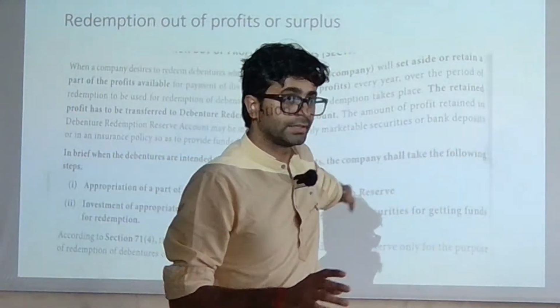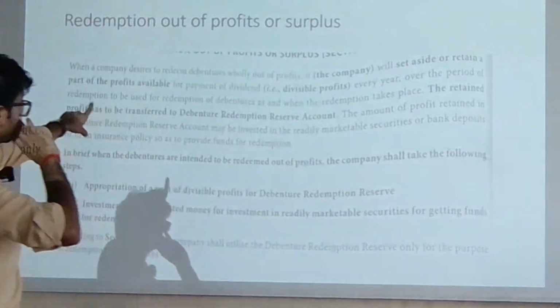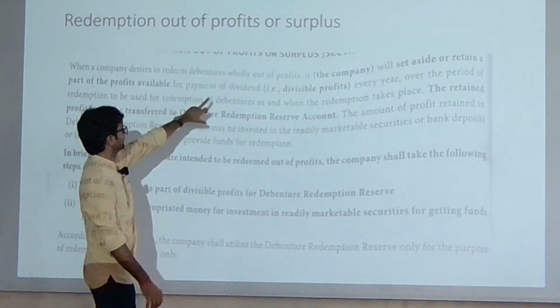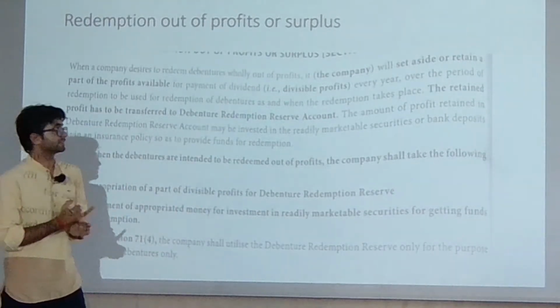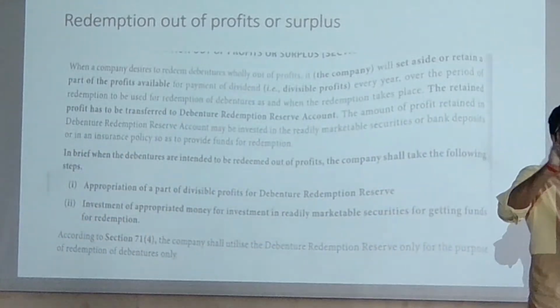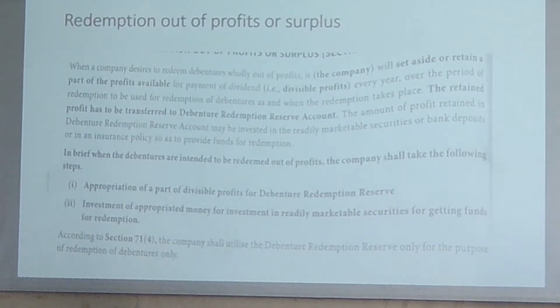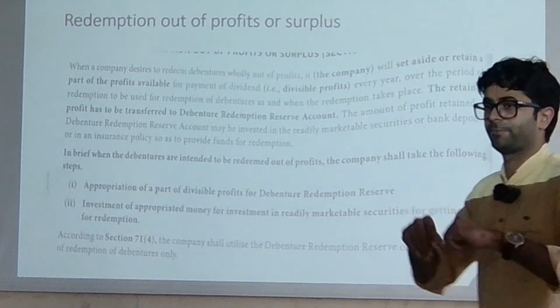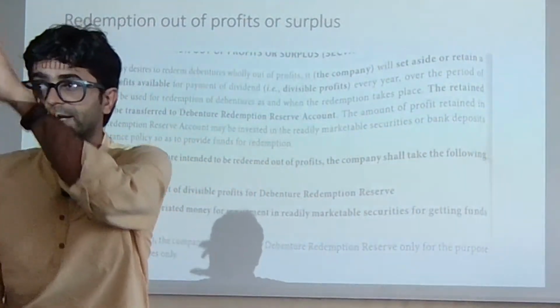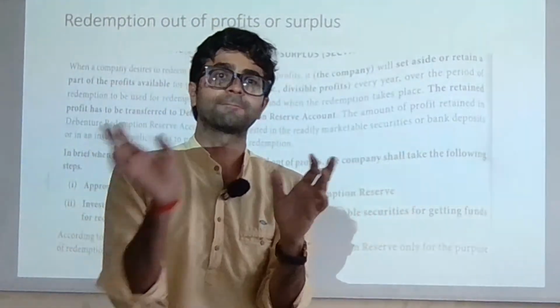See, redemption out of profit or surplus here. So when the company desires to redeem the debentures, wholly amount of profits will be set aside, or retain a certain percentage out of profit here. Look at this. Certain percentage, maybe 10%, maybe 15%. Each and every year, they are going to set aside an amount from their profit for a particular year.